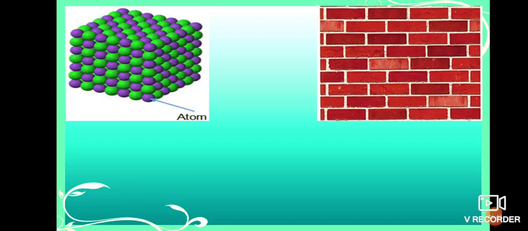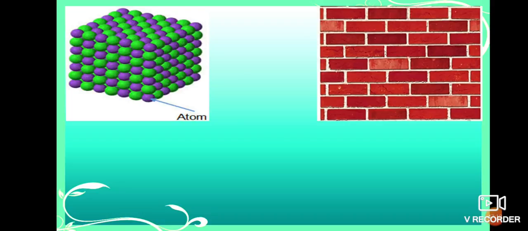If you say matter is made up of small particles, that is molecules or compounds, and those molecules are made up of small tiny particles. Small tiny means we can't see them with our naked eye.